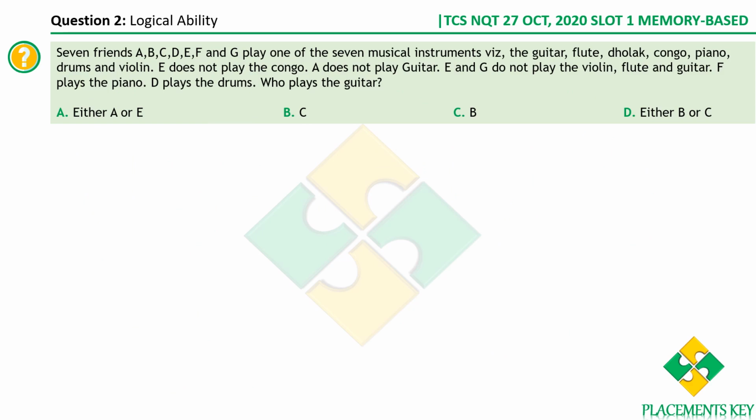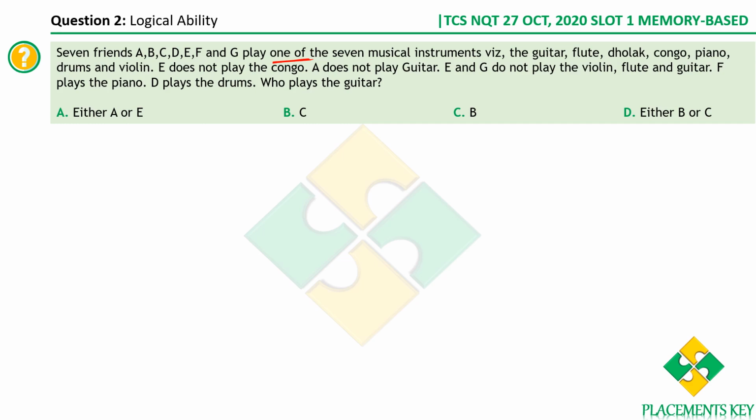7 friends A, B, C, D, E, F and G play one of the 7 musical instruments: guitar, flute, dholak, congo, piano, drums and violin, and we have got a few constraints, right? What are we supposed to find? We are supposed to find who plays the guitar. We know that each of the 7 friends, they play exactly one of the 7 musical instruments. Okay, they play only one of the 7 musical instruments.